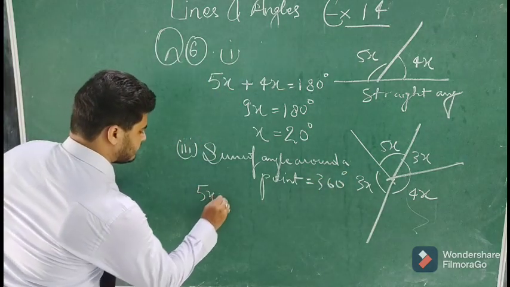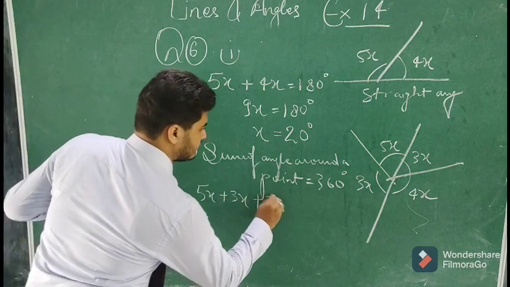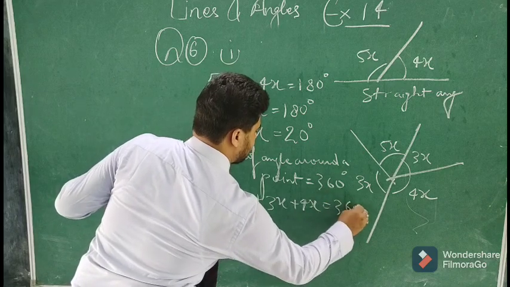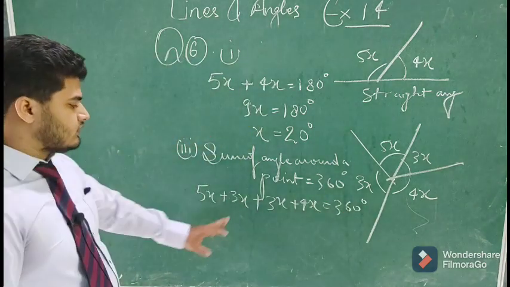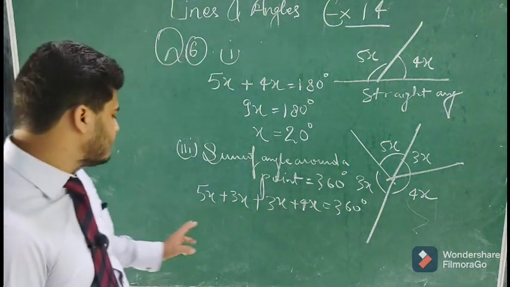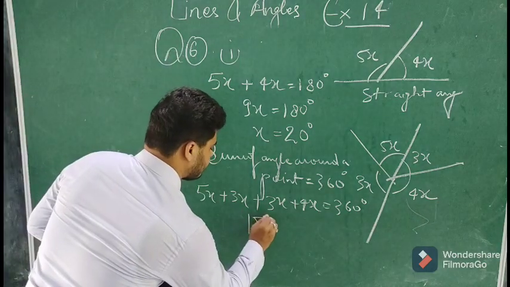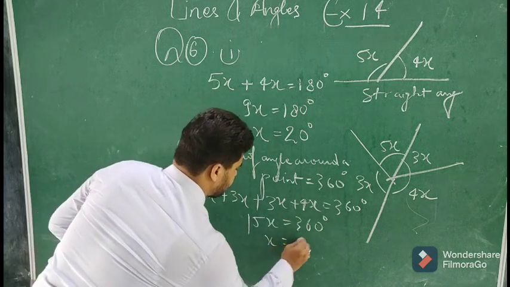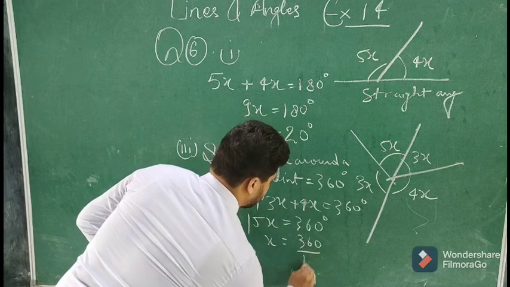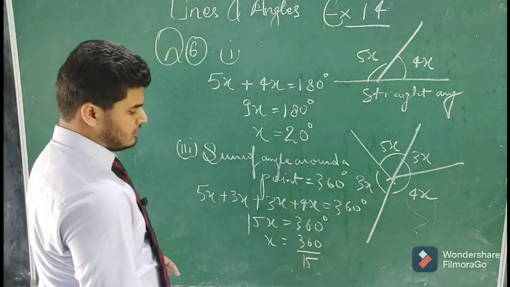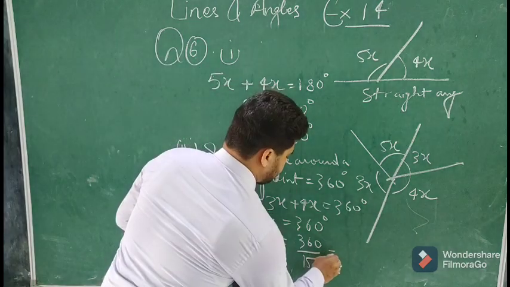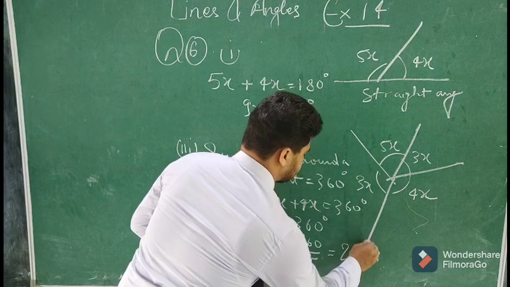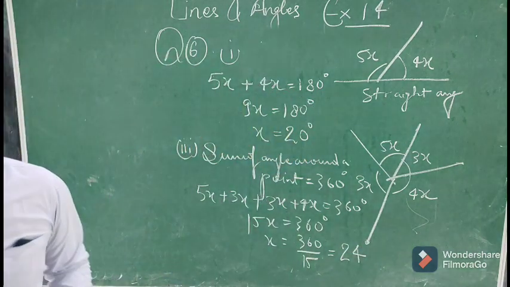So 5x plus 3x plus 3x plus 4x is equal to 360 degrees. 3 plus 3, 6 plus 4, 10, 10 plus 5, 15x. 15x is equal to 360 degrees. So x is equal to 360 upon 15. 15 2s are 30 and 15 4s are 60. So x is equal to 24 degrees.